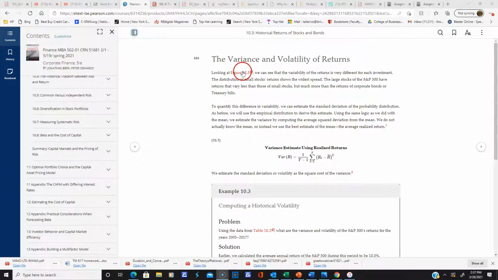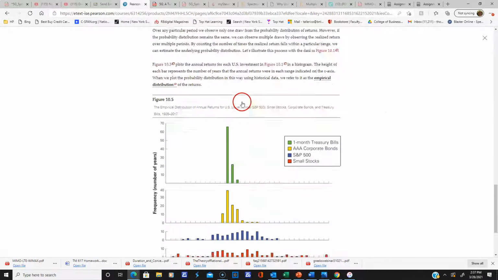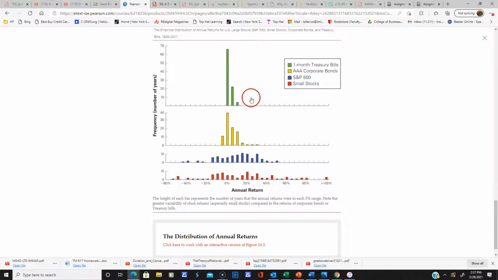Looking at figure 10.5, here's figure 10.5, for different securities: T-bills, AAA bonds, S&P 500, and small stocks. Here's the annual return for each.